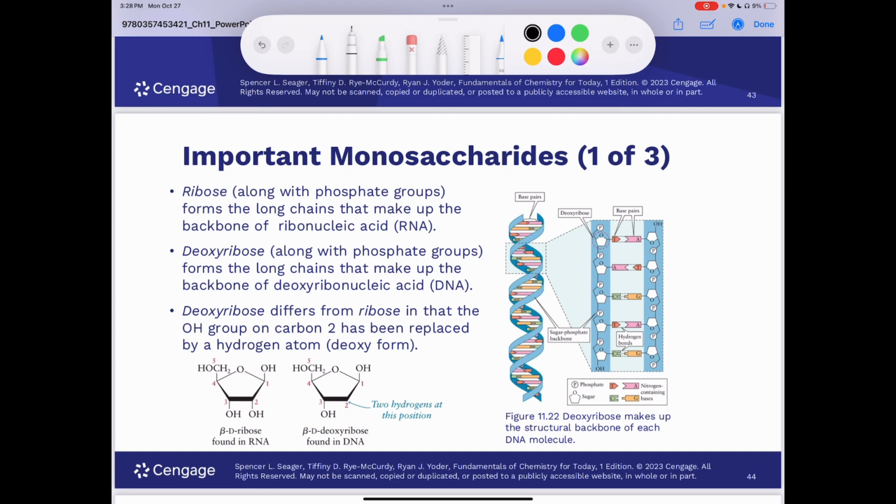Ribose, along with phosphate groups, forms the long chains that make up the backbone of ribonucleic acid or RNA. Deoxyribose, along with phosphate groups, forms the long chains that make up the backbone of deoxyribonucleic acid, or DNA. Deoxyribose differs from ribose in that the hydroxy group on carbon 2 has been replaced by a hydrogen atom. We call this the deoxy form.